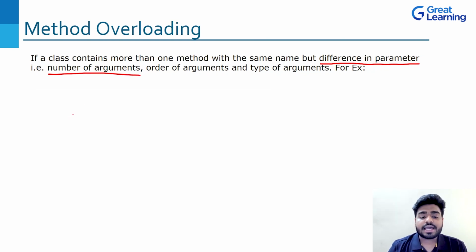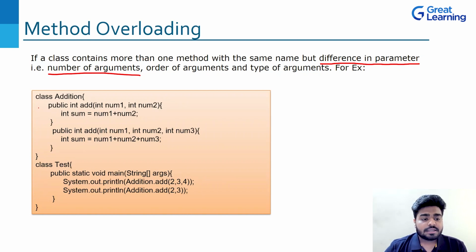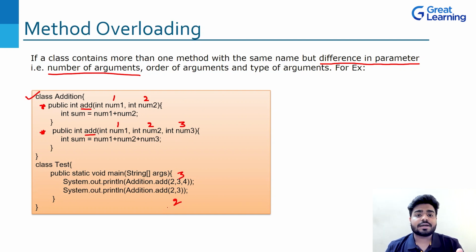So basically we have different methods. Suppose this is the class Addition, we have different methods. We have one method which is add, and we have another method which is also add. The name is the same, you can see the names are the same, but there's a difference in the parameter, that is, the number of arguments. You can see there are two parameters for this one, but there are three parameters for this one. Similarly, if you look at the arguments, we have three arguments here, but only two arguments in this one. So this is where the difference comes in, right?